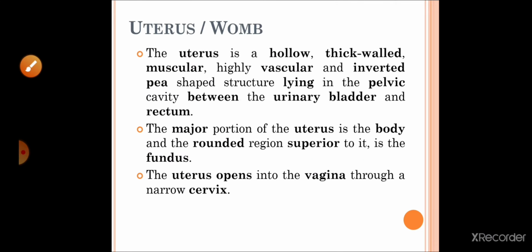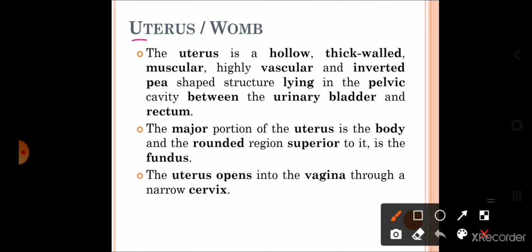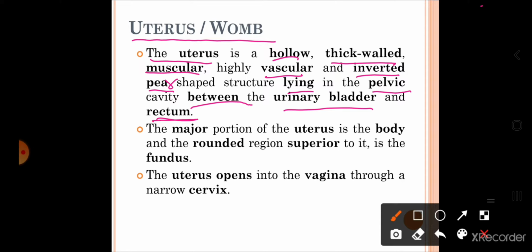Clear? So the next part of the female reproductive system is the uterus. The uterus is a hollow, thick-walled, muscular, highly vascular, inverted pear-shaped structure lying in the pelvic cavity between the urinary bladder and rectum.